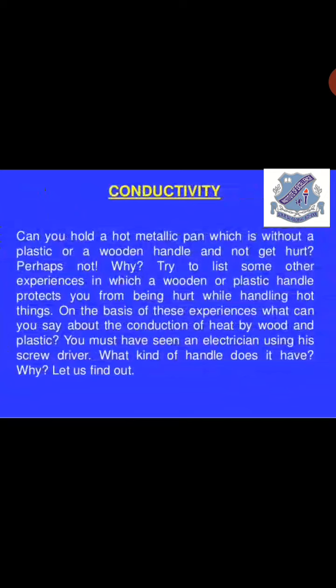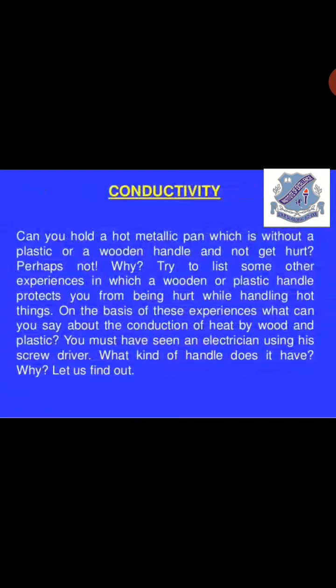Now, can you hold a hot metallic pan which is without a plastic or a wooden handle and not get hurt? Suppose you are going into the kitchen and touching a hot pan, but that pan doesn't have any handle, whether made of plastic or wood. What will happen? We will not be able to touch the pan because it is very hot, right?